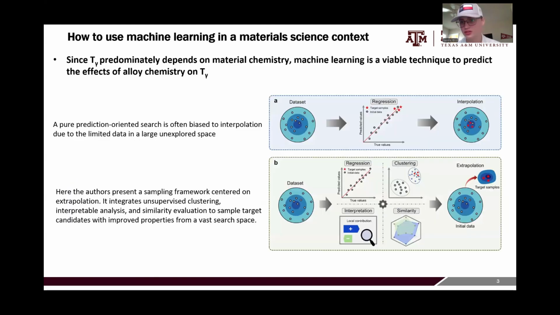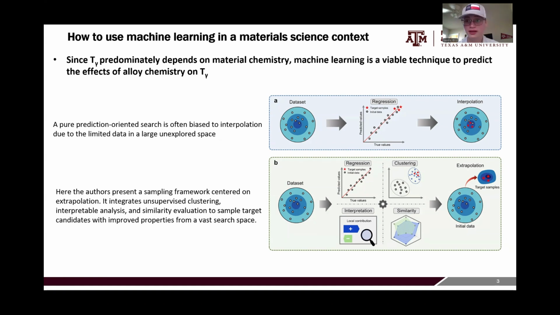And so one way we can try to design a new alloy that's going to have a higher gamma prime solvus temperature is through the use of machine learning. Because we know that gamma prime solvus temperature is pretty much predominantly dependent on the material chemistry. And we can use machine learning to predict the gamma prime solvus temperature for a given chemistry if we set it up correctly.